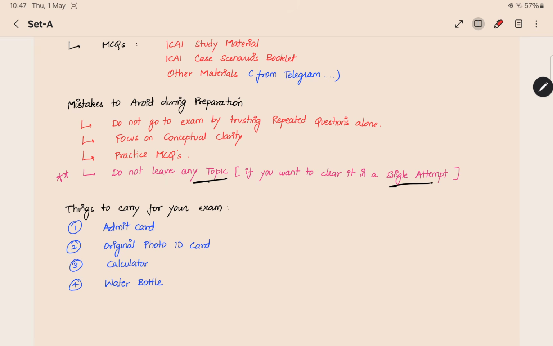From each and every point there may be questions asked. So you cannot do anything about the questions. What we have in our hand is the preparation. Prepare very well without leaving any topic.